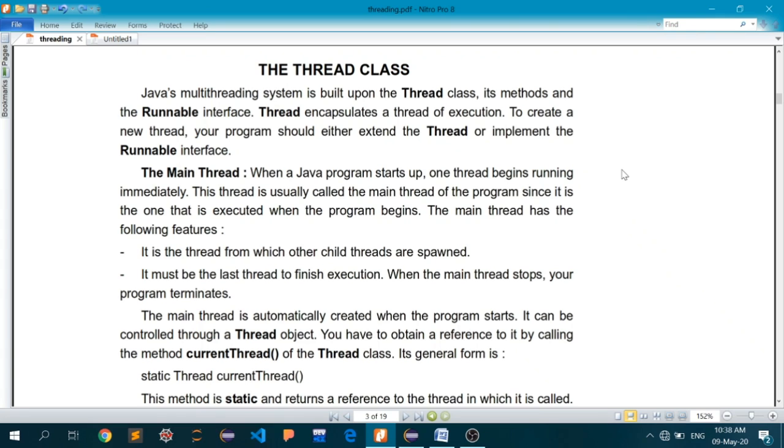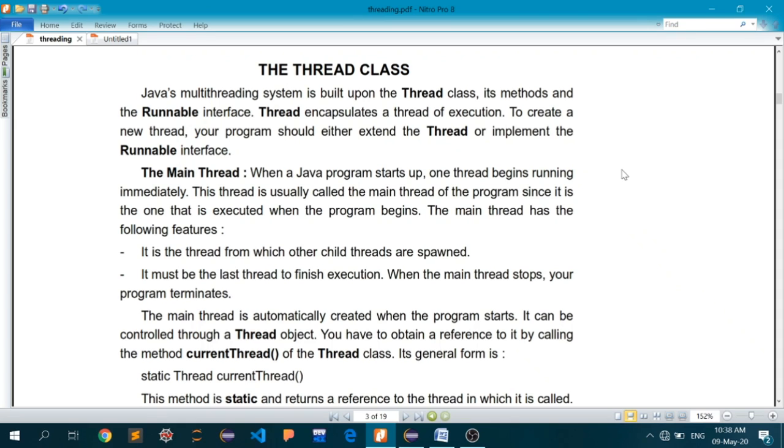The chronology will be, when you start your application, the main thread will initiate, and inside it you may have other threads which start running simultaneously and perform the tasks that you have hard coded in them. All those threads will terminate, and in the end the main thread will terminate.